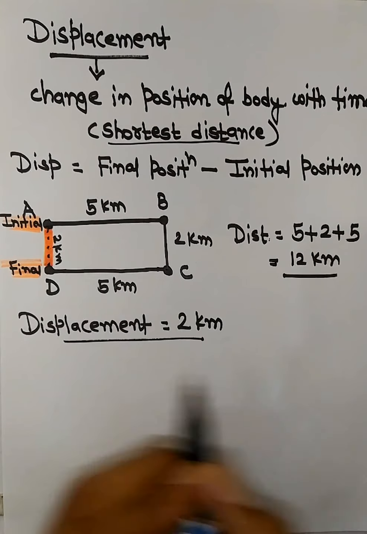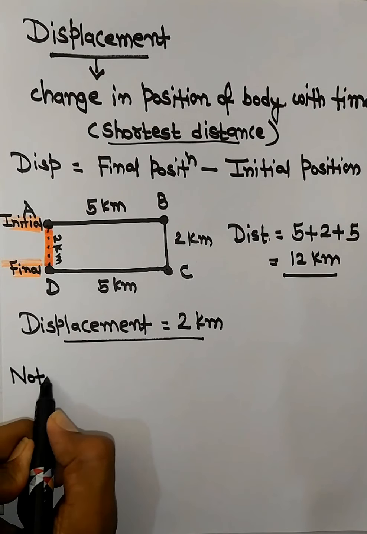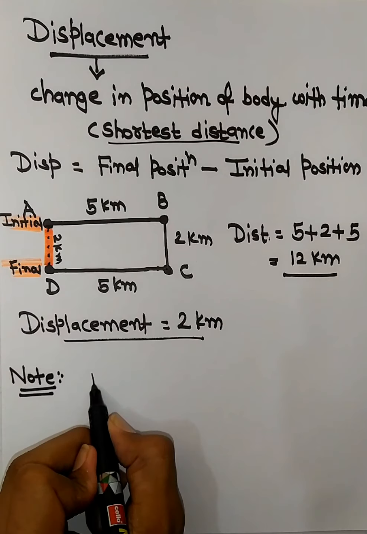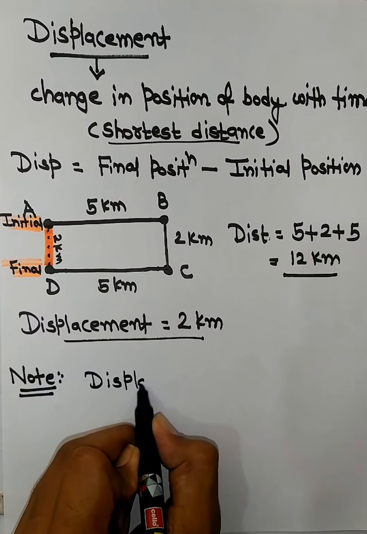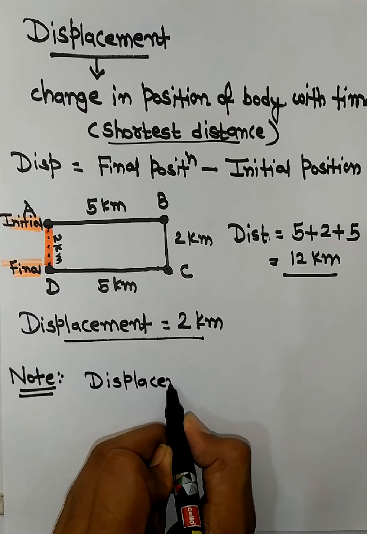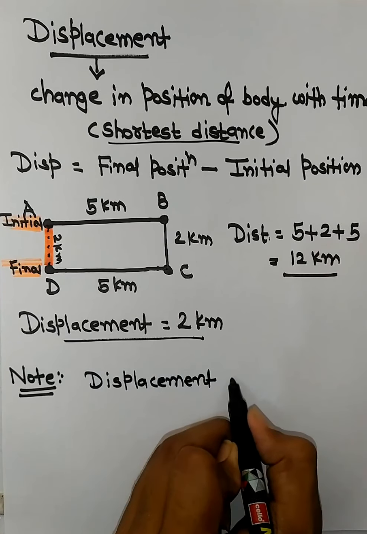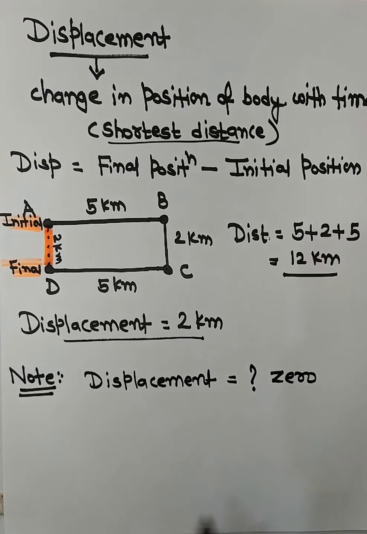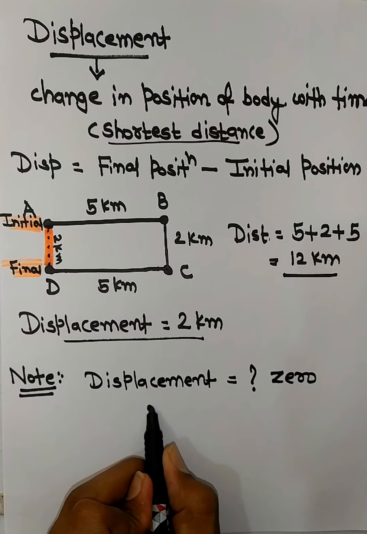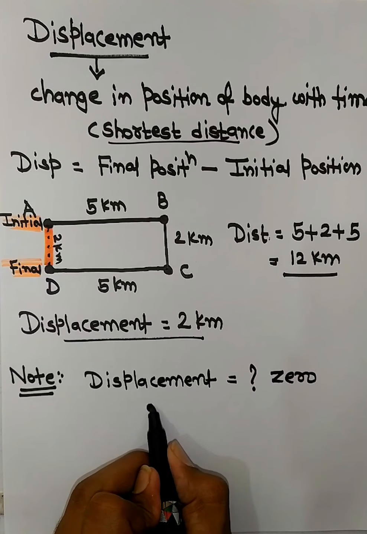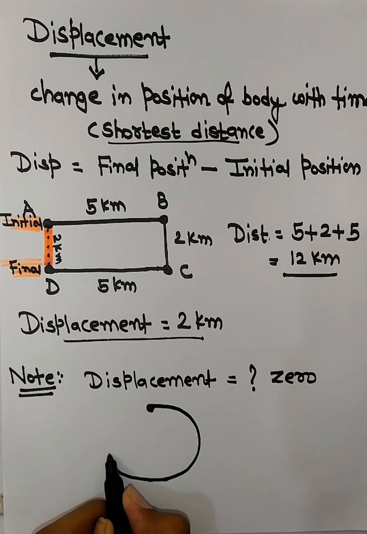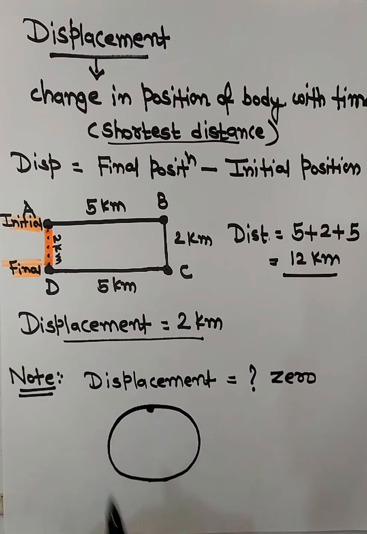Clear? Now one thing I would like to give you as a note, that displacement of an object can also be 0. Suppose you start with this point and you travel in a circular path and you come back to the original point, right?